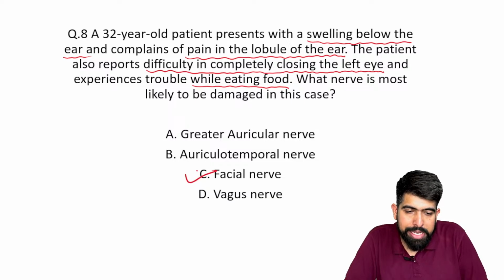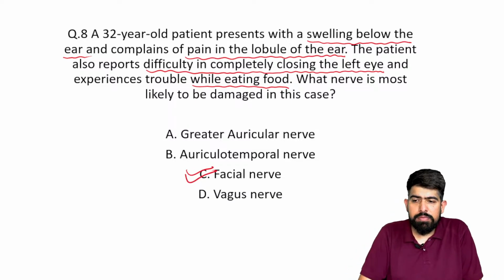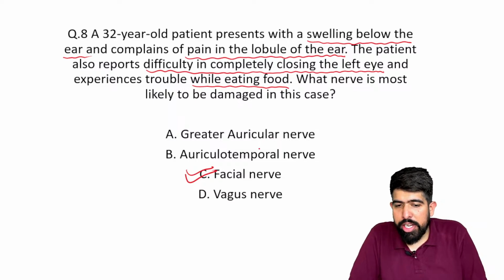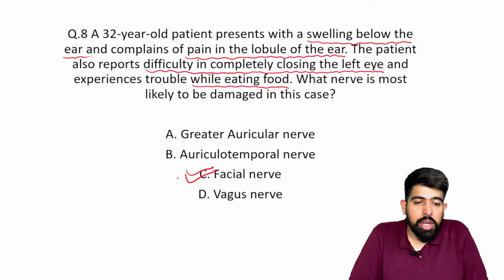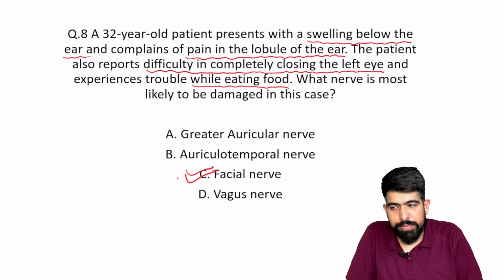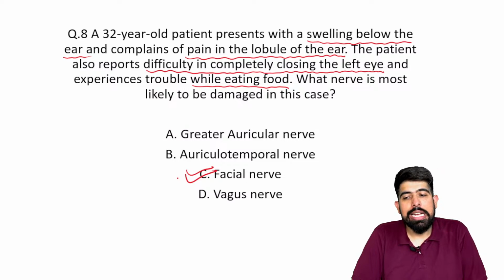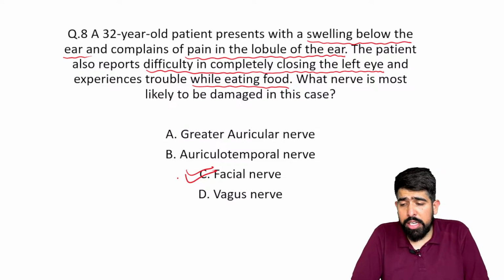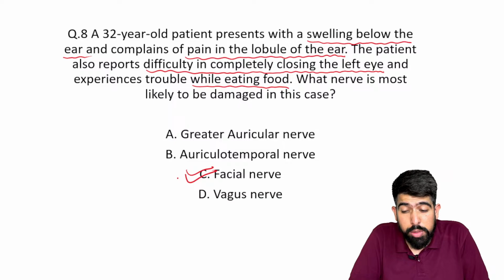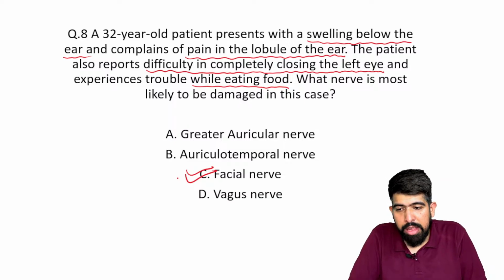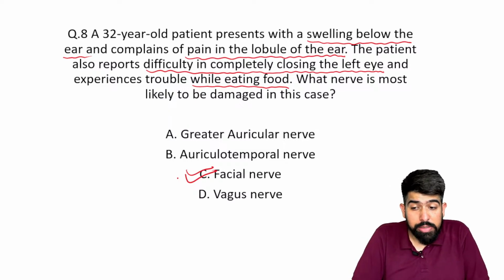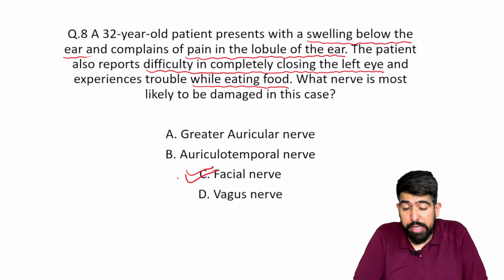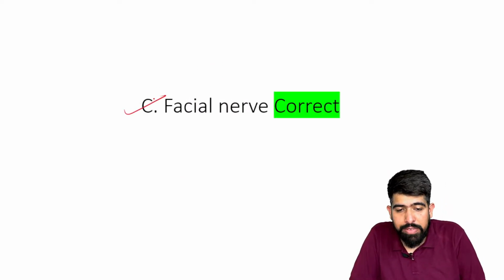Yes, it will be compressing your facial nerve, and you already know the facial nerve helps in closing of the eye. Yes or no? Closing of the eye is done by the seventh cranial nerve. If the seventh cranial nerve is damaged, the patient cannot close the eye and lagophthalmos will be seen. Also, the patient has trouble eating food, so this gives the clinical picture of a seventh nerve lesion.